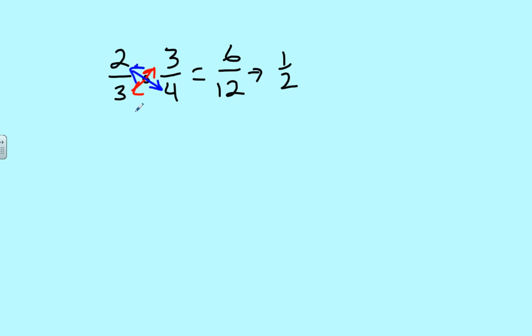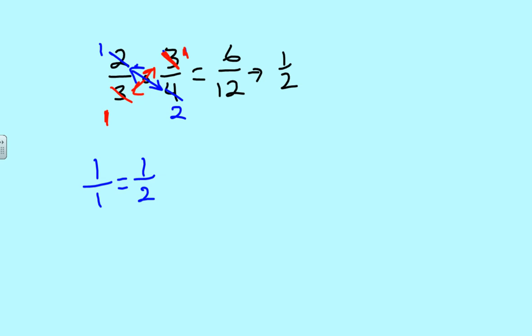So I can say, what do 3 and 3 have in common? Well, I can divide both those by 3. So this will become a 1, and this will become a 1, and 3 divided by 3 is still 1, right? And then 2 and 4 are both even, so I can divide both these by 2. 2 divided by 2 is 1. 4 divided by 2 is 2. And now, it's a little messy, but what I have is 1 over 1